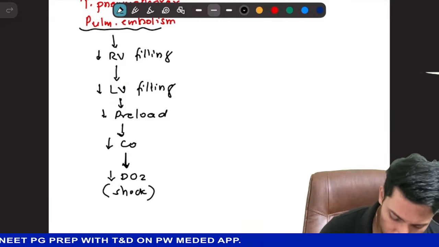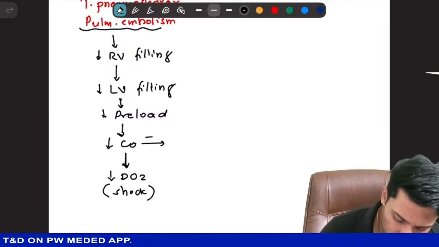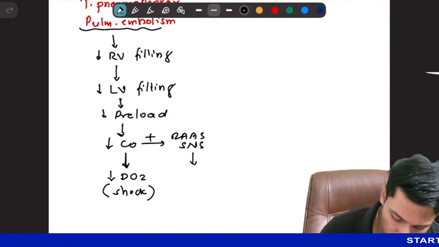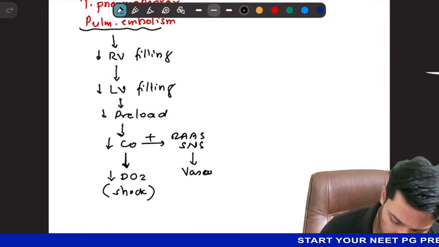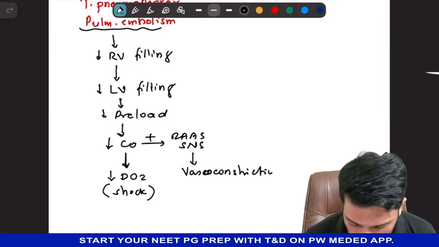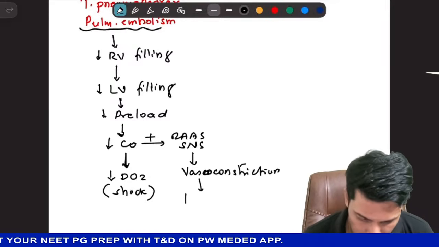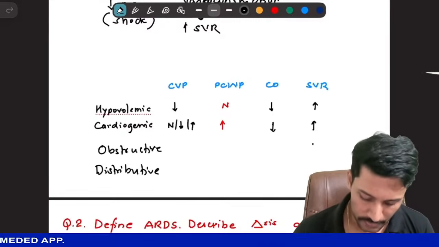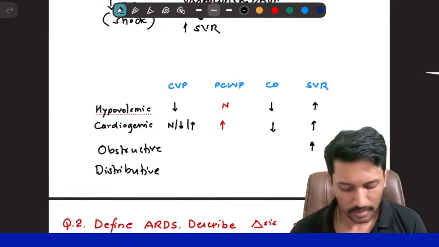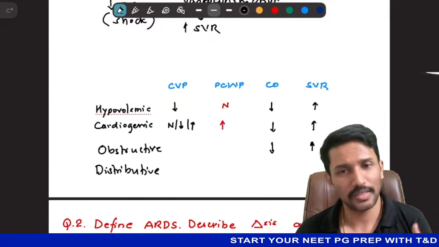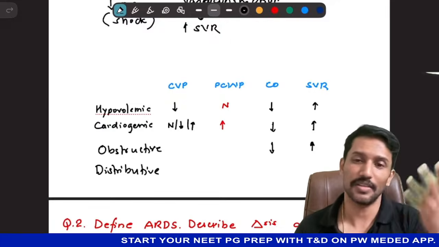And as usual, because there is decreased cardiac output, there will be activation of RAS and the sympathetic nervous system. They will cause vasoconstriction, and by causing vasoconstriction, there will be an increase in systemic vascular resistance. So in obstructive shock, systemic vascular resistance will be increased, and cardiac output will be less, because less blood came to the right, so less goes to the left, less gets ejected, low cardiac output.